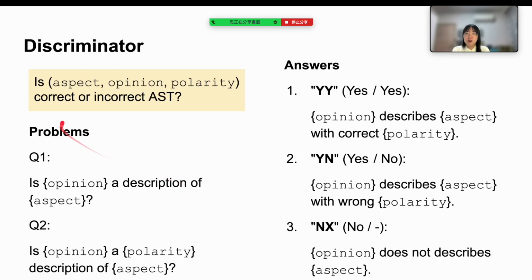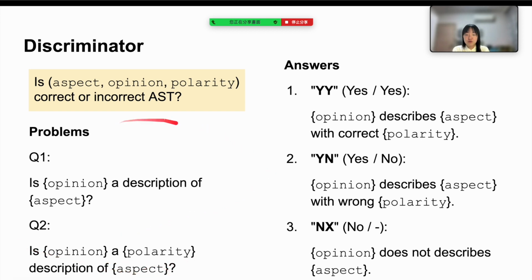Let's talk about the problem definition of the discriminator. How do we check whether the AST is correct or incorrect? We need to answer 2 questions. Is the opinion a description of the aspect? Is the opinion a positive or negative description of the aspect?